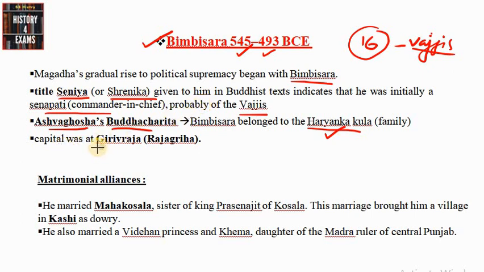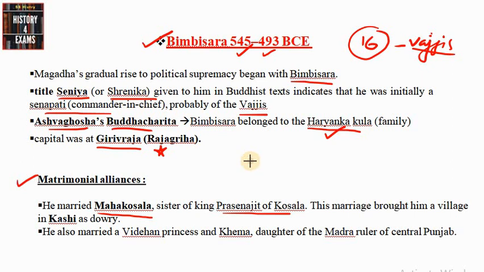His capital was at Girivaraja, otherwise called Rajagriha. So Rajagriha, otherwise Girivaraja, was the capital of Bimbisara. The most important political expansion and supremacy of this Magadhan state was established by Bimbisara through matrimonial alliance. So matrimonial alliance was one of the major features of this period. King Bimbisara married Mahakosala. Mahakosala was the sister of King Prasenajit of Kosala.